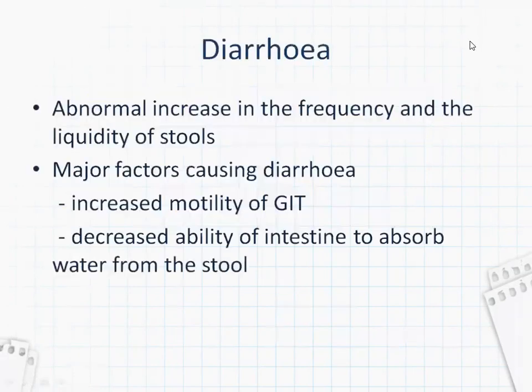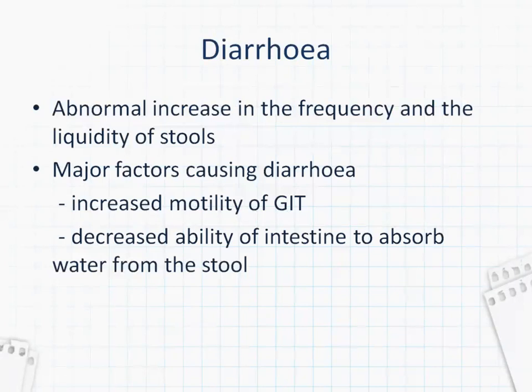First, what is diarrhea? Diarrhea is an abnormal increase in the frequency and the liquidity of stools. Frequency means the number of times they go for stools is increased, and the liquidity of the stools has increased. Major factors causing diarrhea are increased motility of the GIT, meaning increased movement in the gastrointestinal system, and decreased ability of the intestine to absorb water from stool.